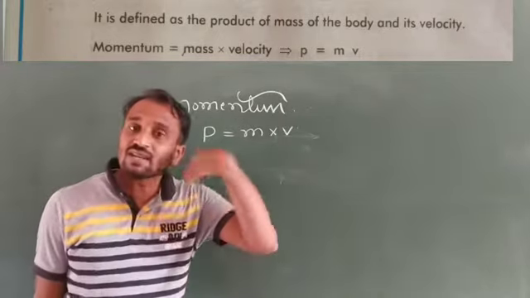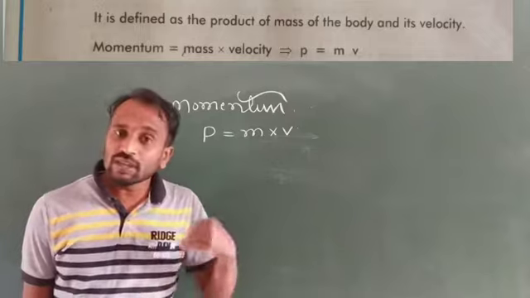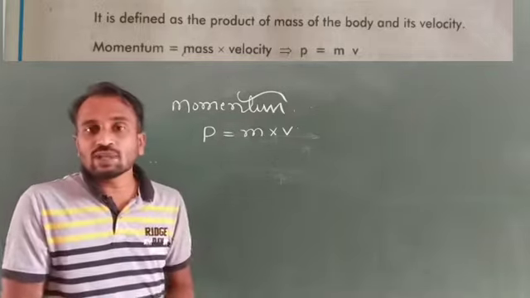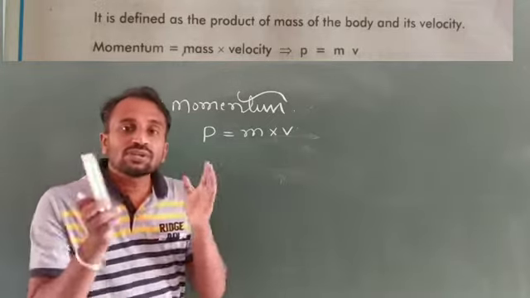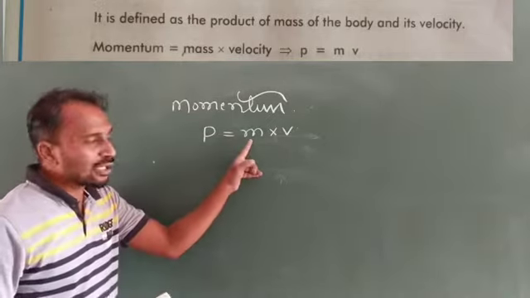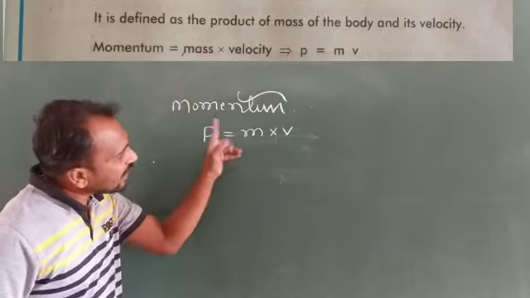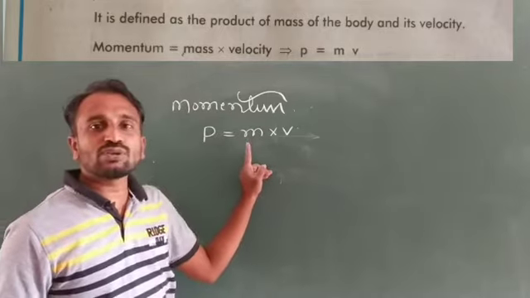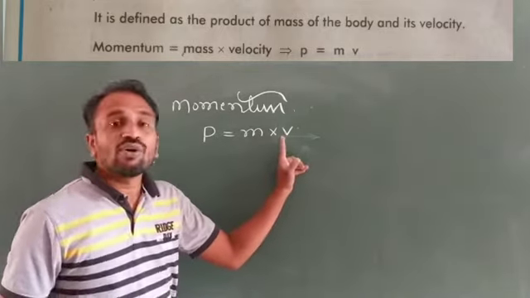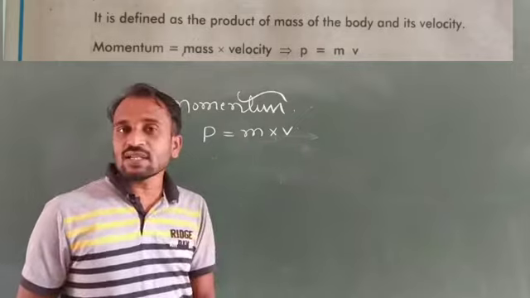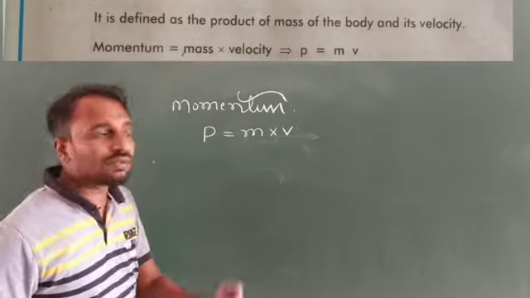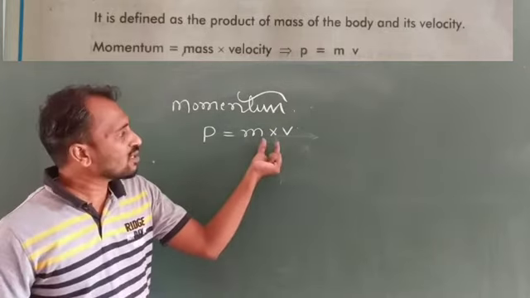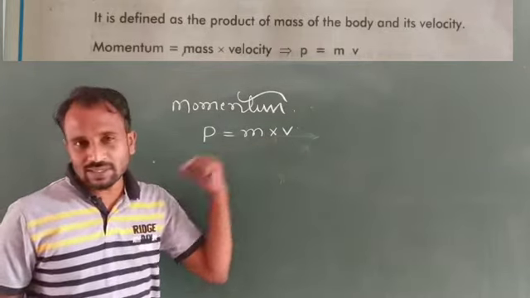If the mass of a body increases, then the momentum increases. If the velocity of a body increases, again the momentum increases. So momentum is directly proportional to the mass of a body as well as the velocity of a body. Momentum is the product of mass and velocity.